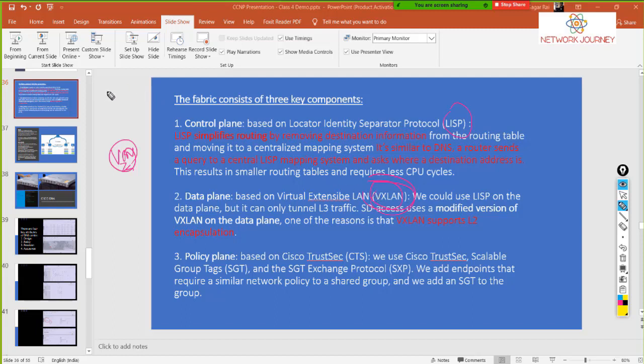EVPN, okay, got it. So EVPN, we are not making use of in SD-Access. We are making use of VXLAN. It's a tunneling protocol for L2 data traffic integration.